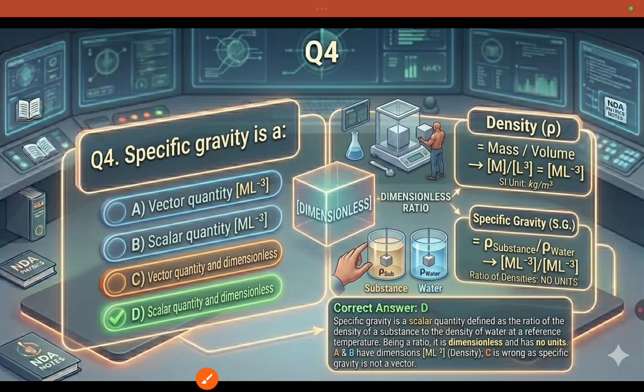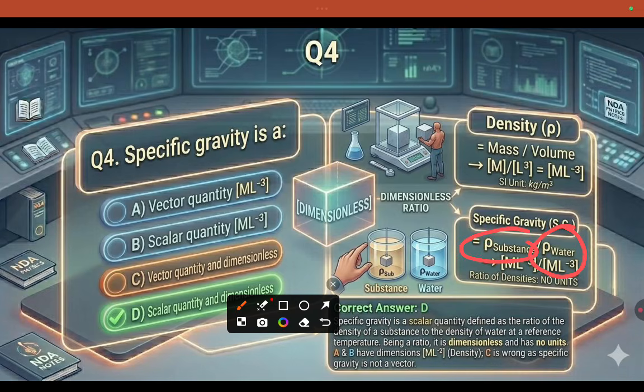Specific gravity. What is specific gravity? Specific gravity is nothing but the ratio between the density of a substance and the density of water. For the density of the substance, we have the density formula, mass by volume. After placing that, the density is M L power minus 3. The units are kg per meter cube. So this is the substance density, and this is the water density. Specific gravity is a scalar quantity.